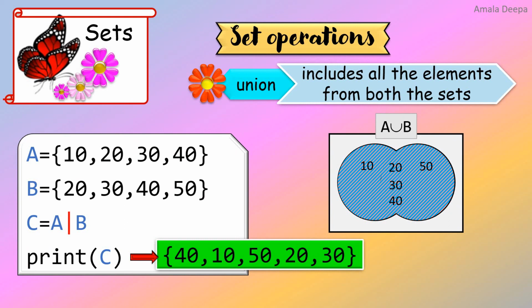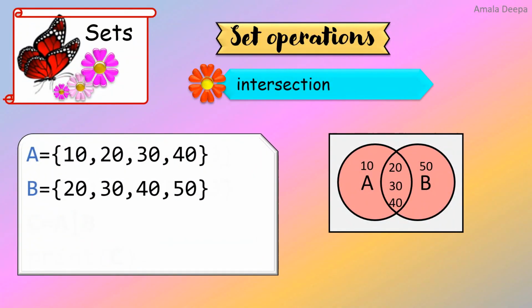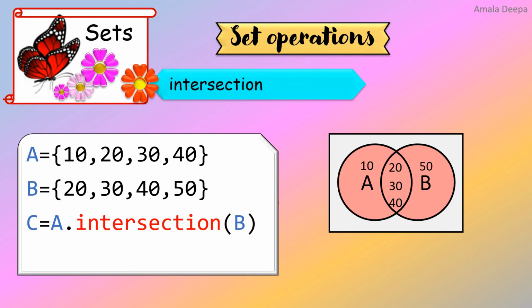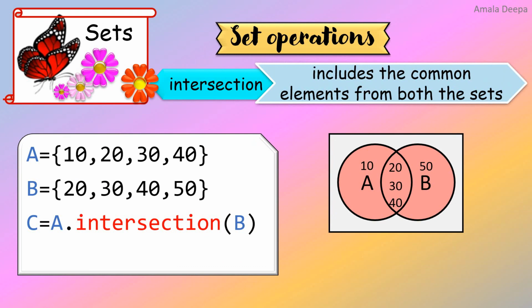Next, we will move on to the intersection operation. C is equal to A dot intersection B. The definition of the intersection operation is it includes the common elements from both the sets.